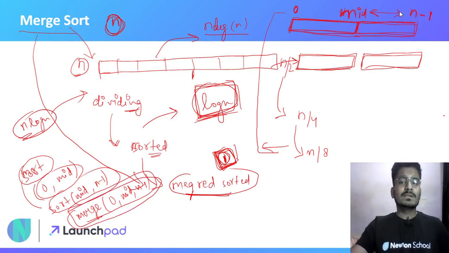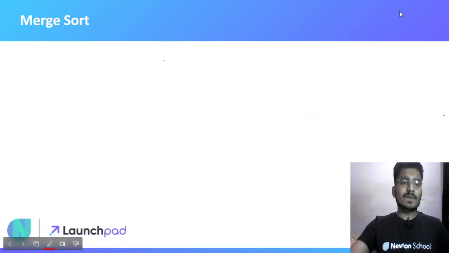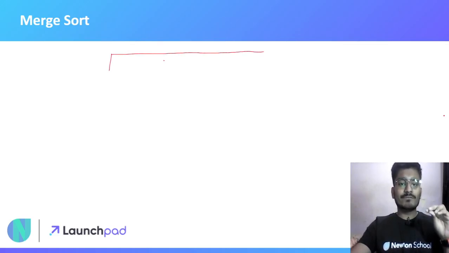Now how are we going to implement that? We are going to implement these functions using recursion. Let me tell you why recursion is simpler. Suppose we are simply implementing recursion in our algorithm.